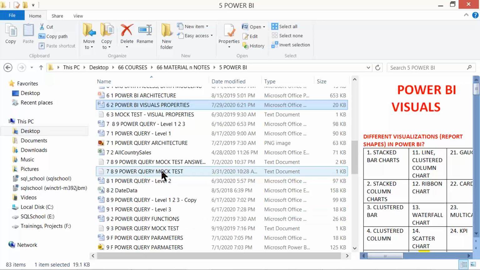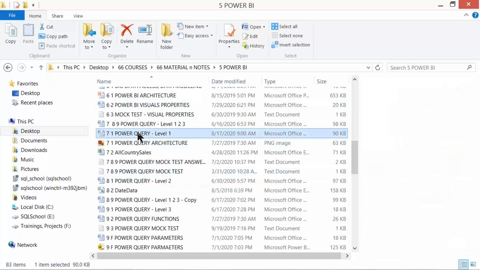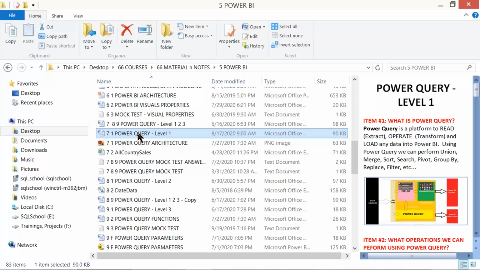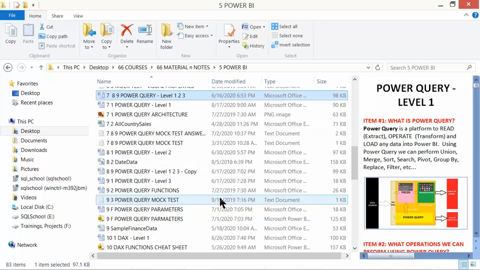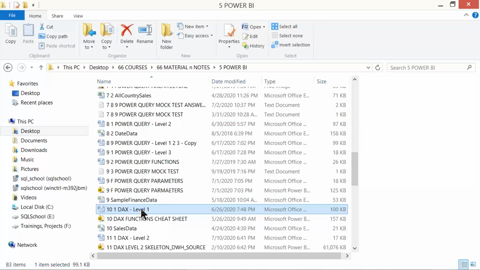And then from the 7th chapter, the things become more interesting and more useful for our job desk: Power Query. There are 3 important chapters for Power Query. Chapters 7, 8, 9 are more into ETL, as we call it. We extract the data and transform the data in Power Query and give it back to Power BI for reporting activities. Then comes the concept of DAX.